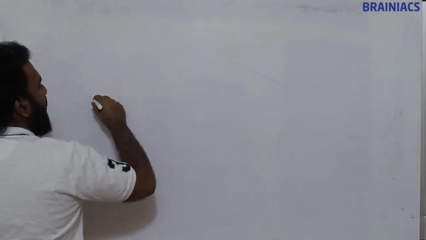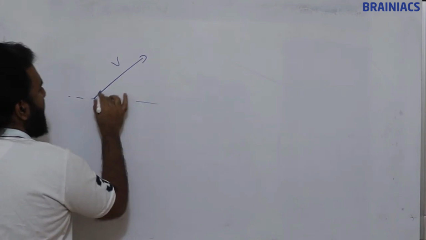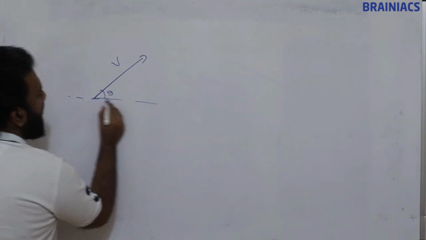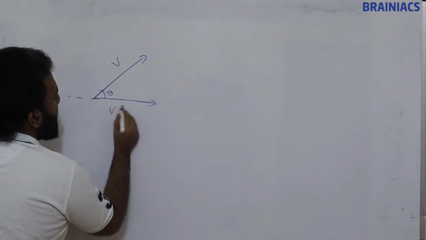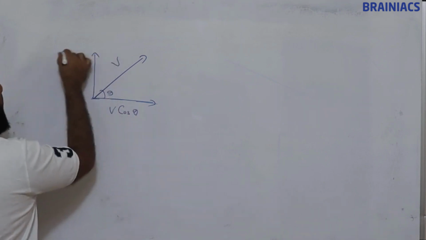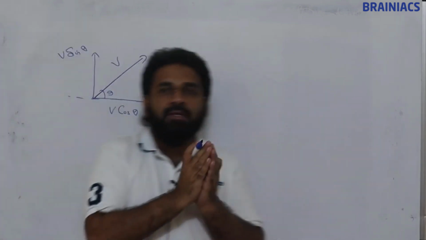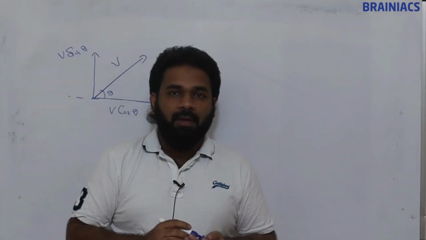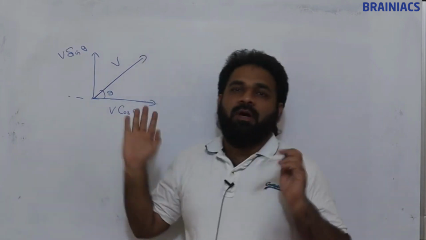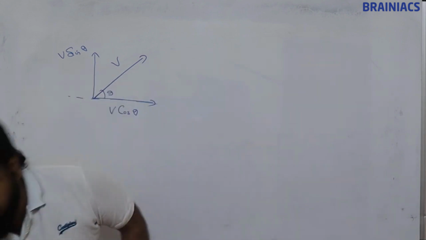One more thing: suppose we have a velocity vector like this, and this angle is theta. Then this component is going to be v cos theta and this component will be v sin theta. Vector resolution. Clear? All these things we have studied. Now, with this introduction, we will get into projectile motion.